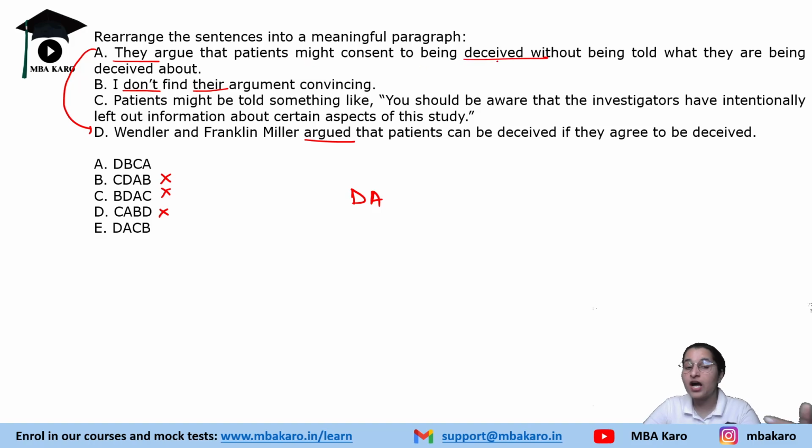They are being told something, right? So C. Then I don't find their argument convincing. So whatever patients are being told, the particular author does not find their argument convincing. So DACB would be the correct order, right? So you can just trail down the words and then you can find the correct order.